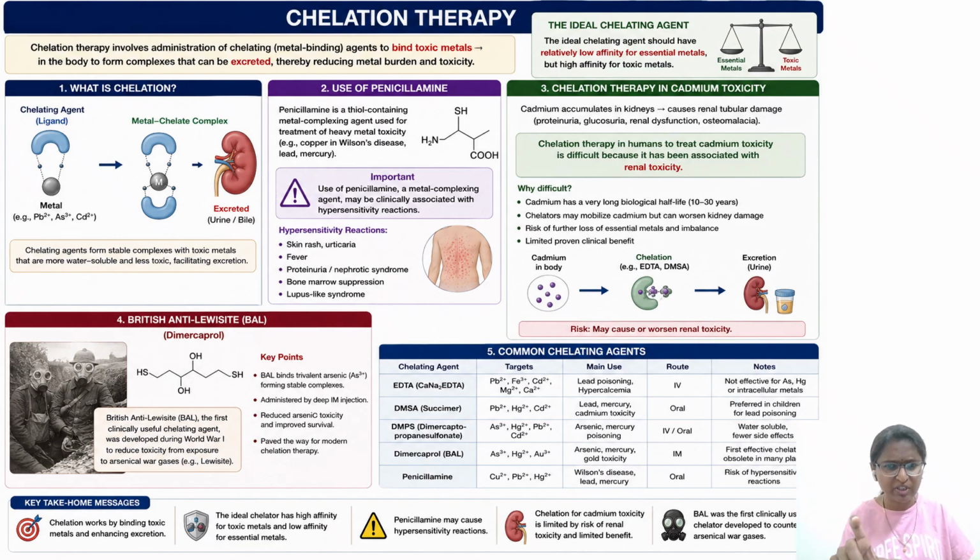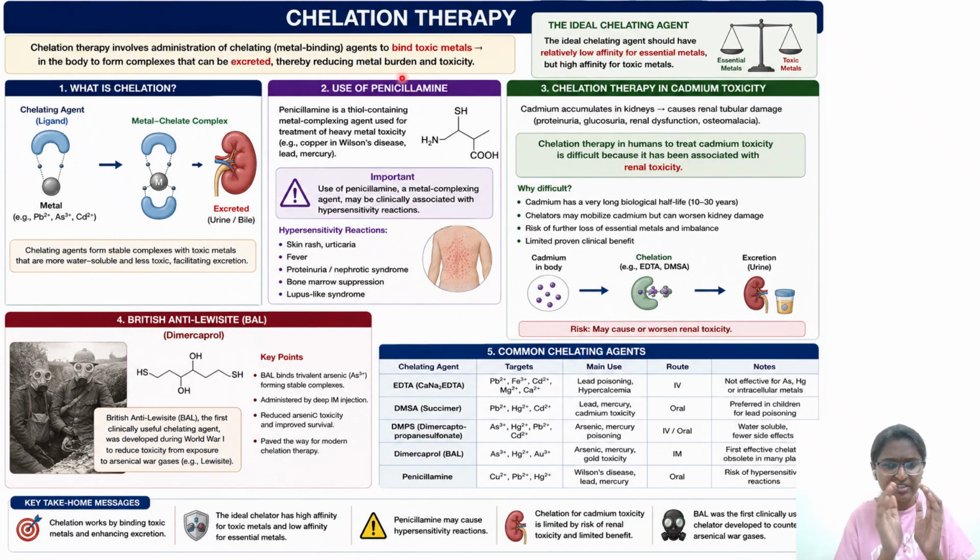Today, with the help of a picture, we'll try to read all these four options so that we can remember them from the exam point of view. Chelation therapy involves administration of a chelating, metal-binding agent to bind toxic metals in the body to form complexes that can be excreted, thereby reducing metal burden and toxicity.